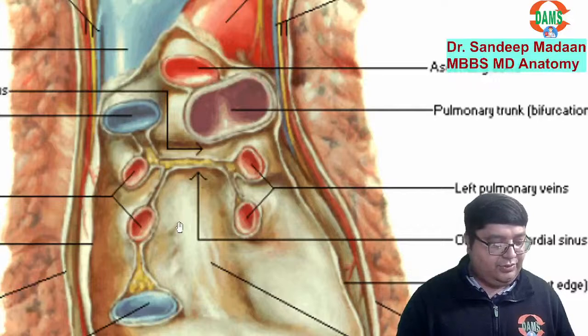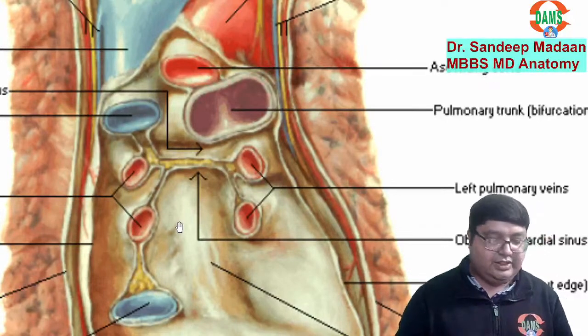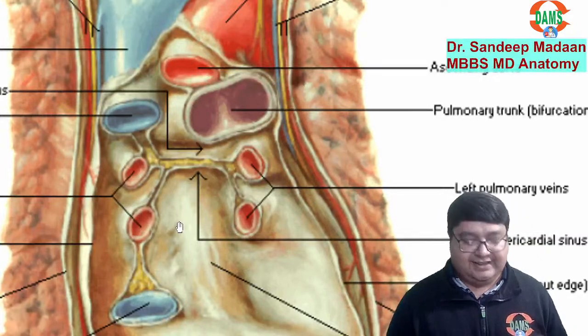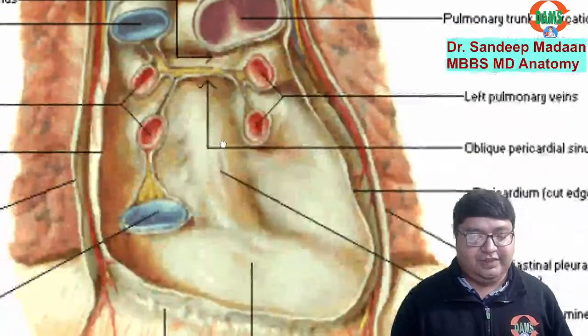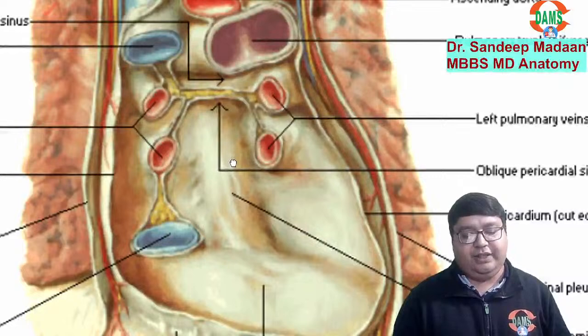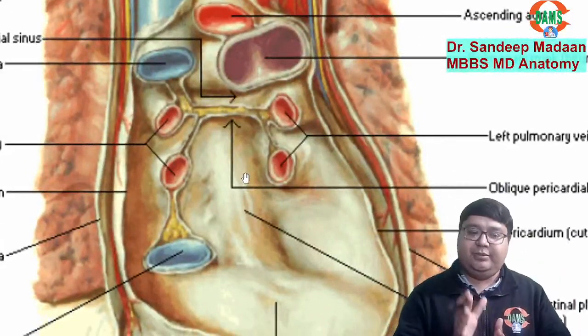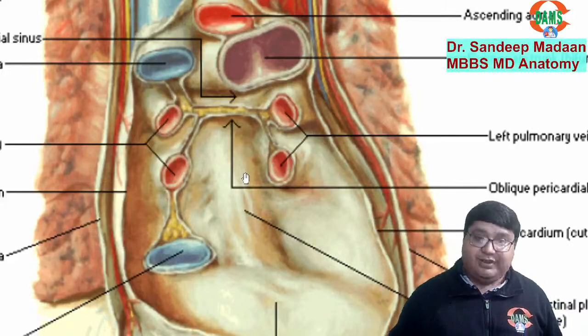But behind the oblique sinus, we can see some bulges there. What is this bulge for? Can you guess? Which structure is creating the bulge? Or this is a prominence? Which prominence? Yes, the answer is esophageal. So this is the esophageal prominence. Now, dear friends, in this part we have cut the anterior part of the pericardium. Also, we have removed the heart from here. You can see only the roots of the vessels, correct?